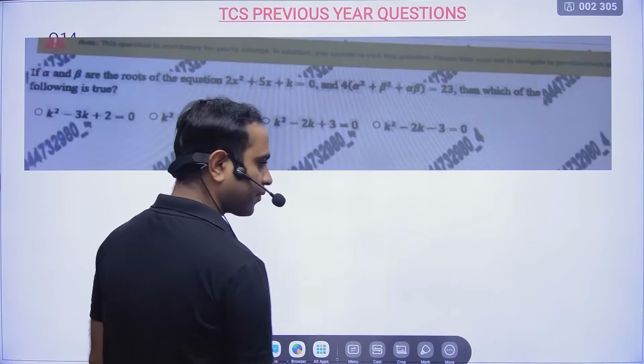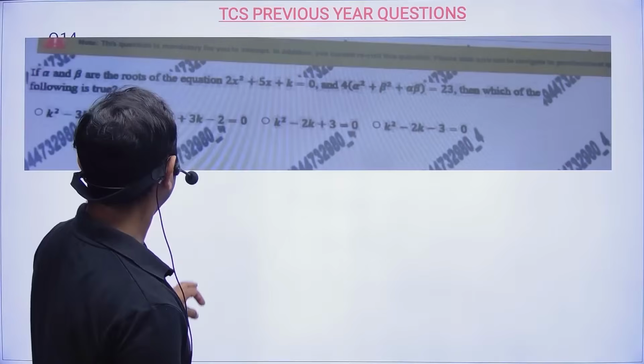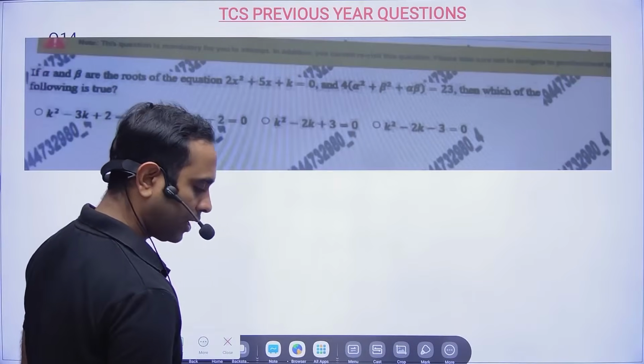This is a question from quadratic equations. Let me solve this.